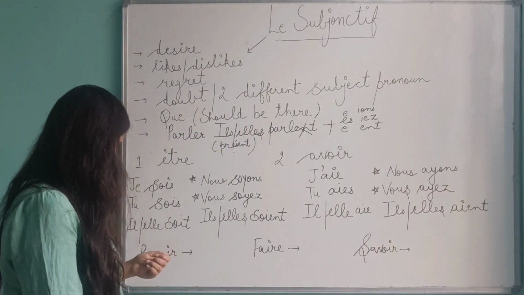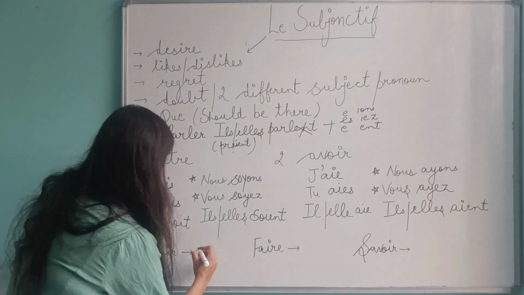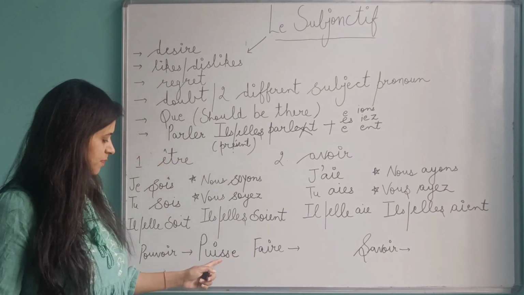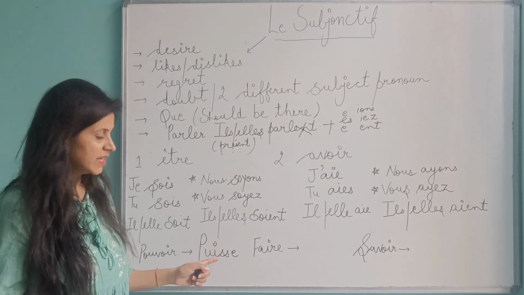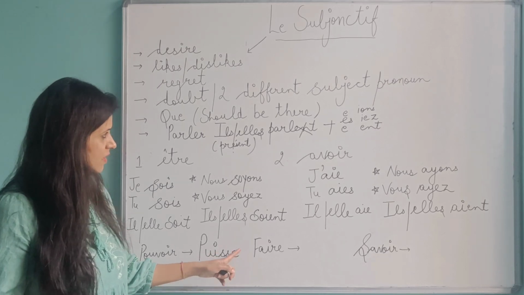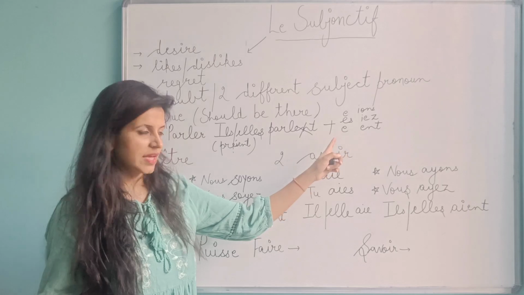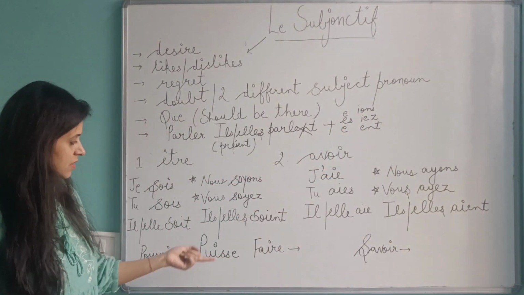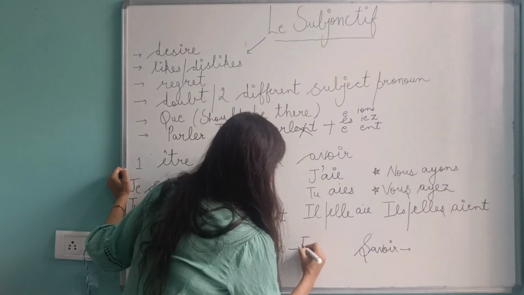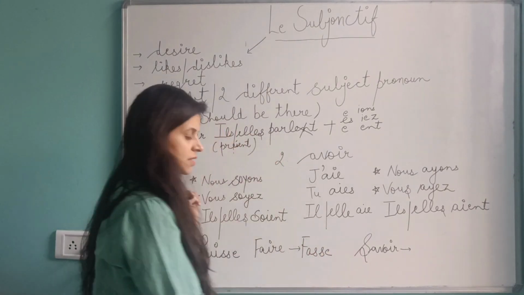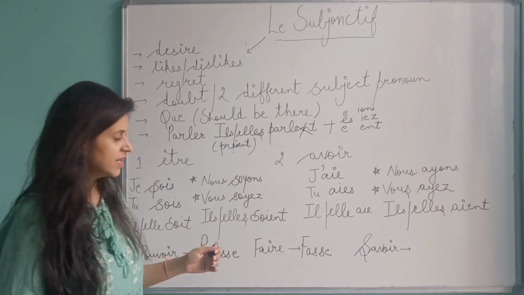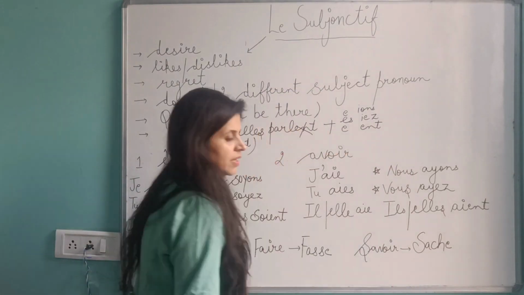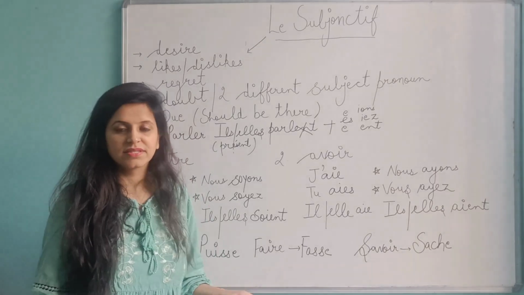So let's see a few verbs whose subjunctive will be puis. This is the word puis, and then you keep writing the endings. So p-u-i-s-s-e, and then the next one will be a-s, then e, i-o-n-s, i-e-z, and e-n-t. Similarly, faire will be fass, and then you write the endings. And then the next will be sach, and then you write the endings.